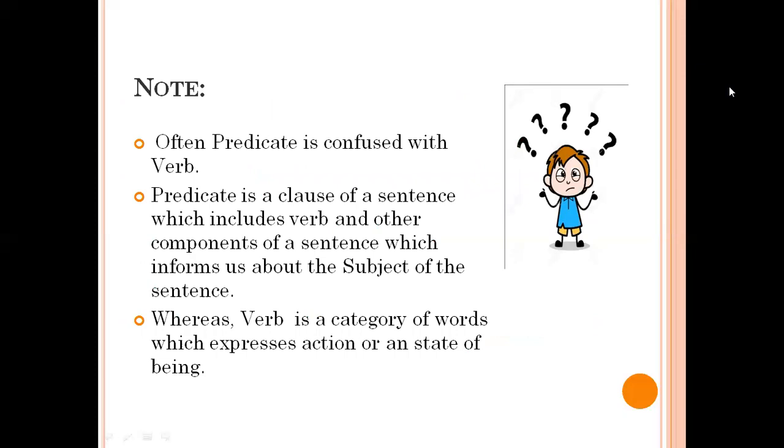Here I would also like to mention that mostly predicate is confused with verb. It is thought that predicate is verb or verb is predicate, which is not really the case. Predicate is a part of a sentence which includes verb as a key component, and it also contains other parts of speech which give us details about the action of the subject. Whereas verb is the class of words which helps us in expressing an action or a state of being.